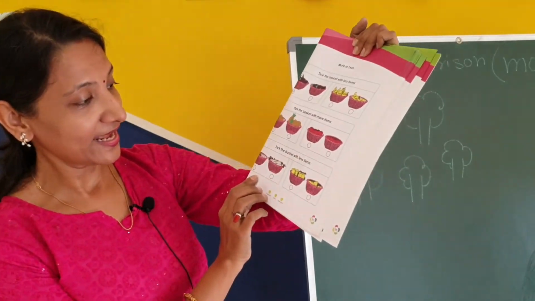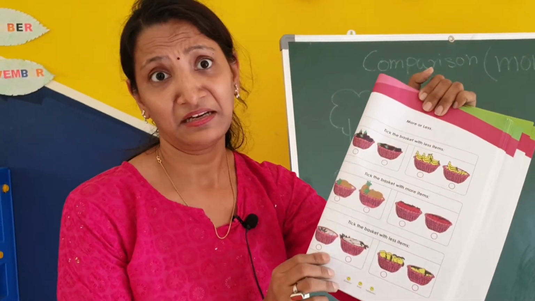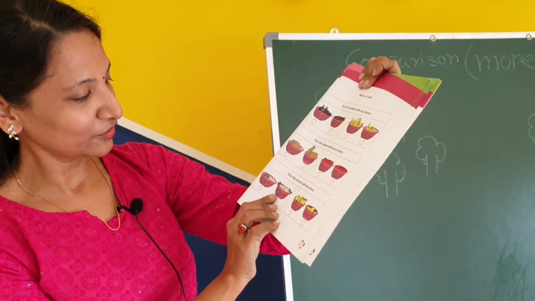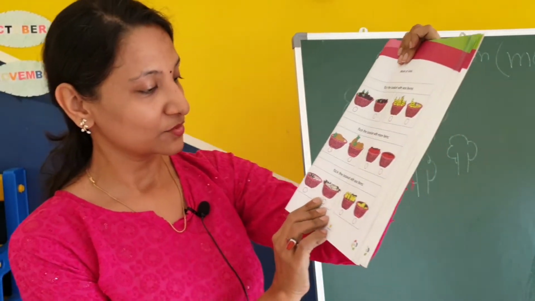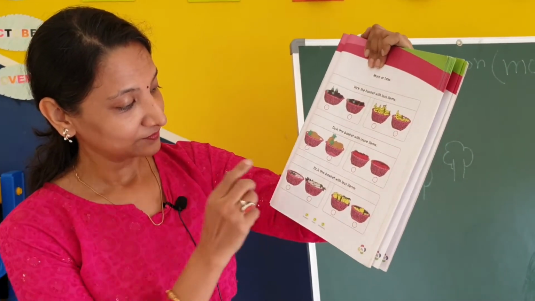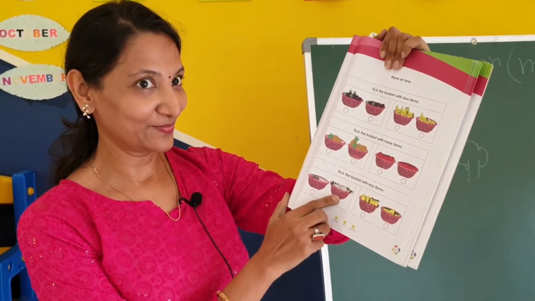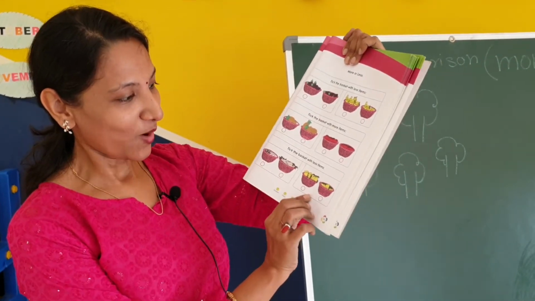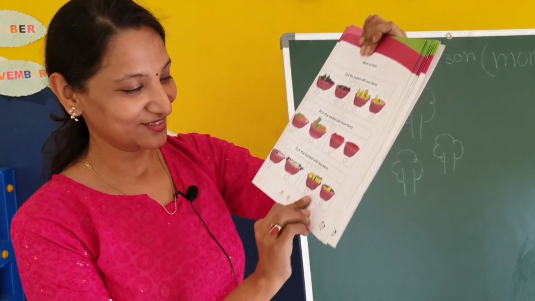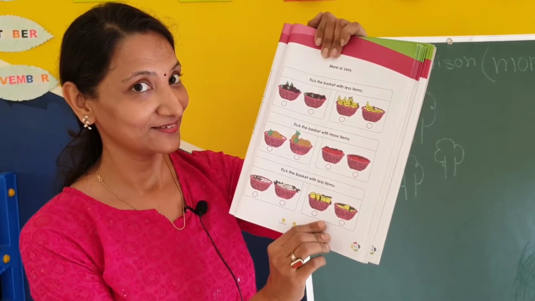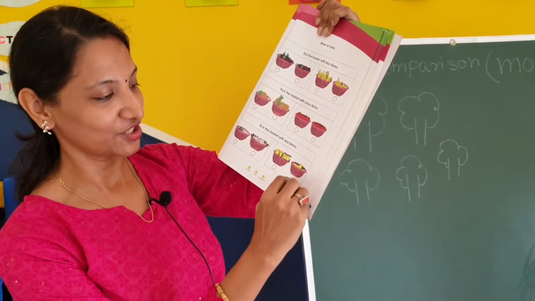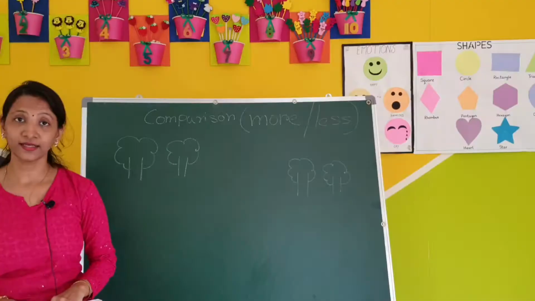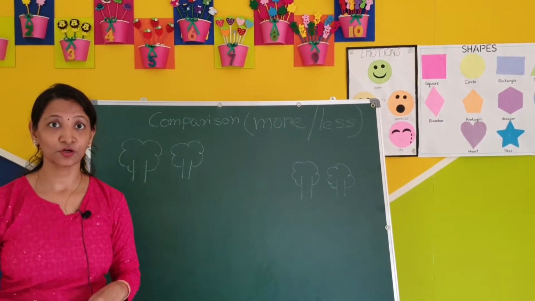Fine. Next, again we have to tick the less items. Who wants less? You want? Okay. See, what are those? Radish. Okay. So where are the less items? Here? No, here are more. Yes, here the less items. So we have to tick here. Fine. Wow, mango, juicy fruit. Which are the less items? Here are the less items. Put tick. So this is the concept of more and less. You have to practice at home. Kids, now you know the concept of more or less.